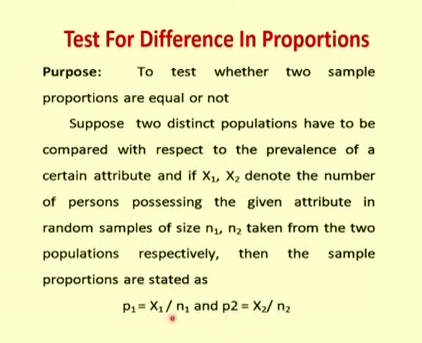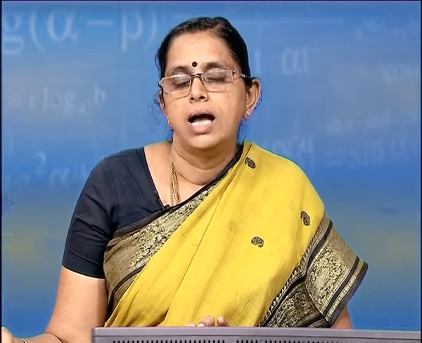Now we are going to see whether this sample proportion is equivalent to this sample proportion. That is, I am going to test whether my p1 is equal to p2. The test statistic is given by z equal to p1 minus p2 divided by square root of PQ into 1 by n1 plus 1 by n2. As I told you, since it is a large sample test, this also follows a normal distribution with mean 0 and variance 1.